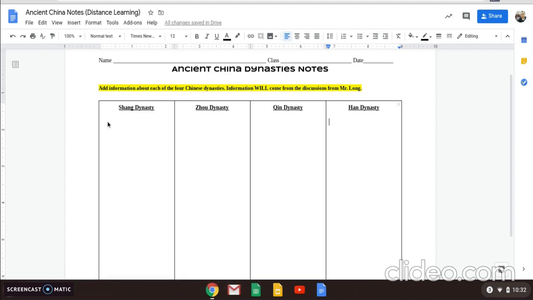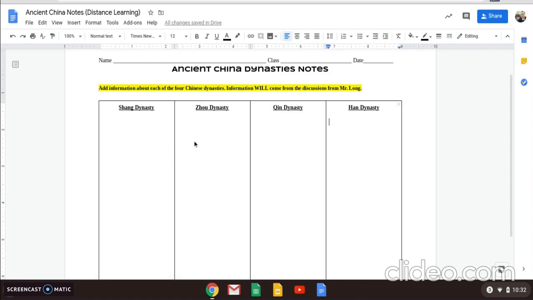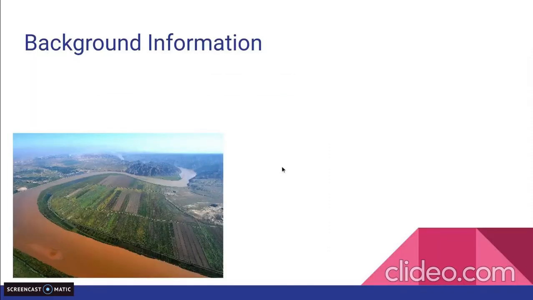So all the notes for the Shang Dynasty will go in its column, and all the notes for the Zhou Dynasty will go in its column. Okay, so once this discussion is done, you will go to a Google Doc that looks exactly like the one I have on the screen.